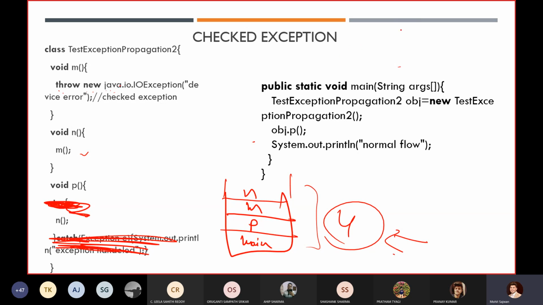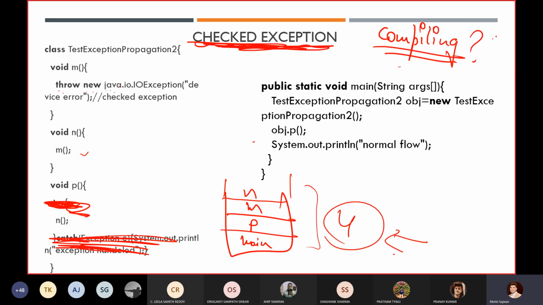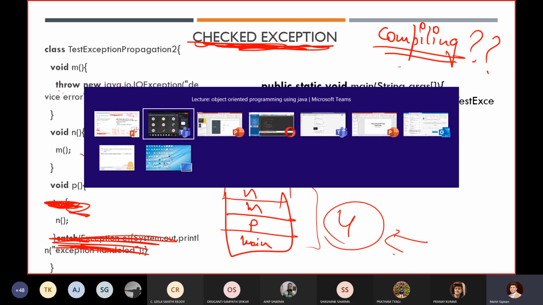But here my question is, remember, here you are getting a checked exception. This is an example of a checked exception. So what I am asking is, I am compiling this code. Then what will happen if I execute this code?